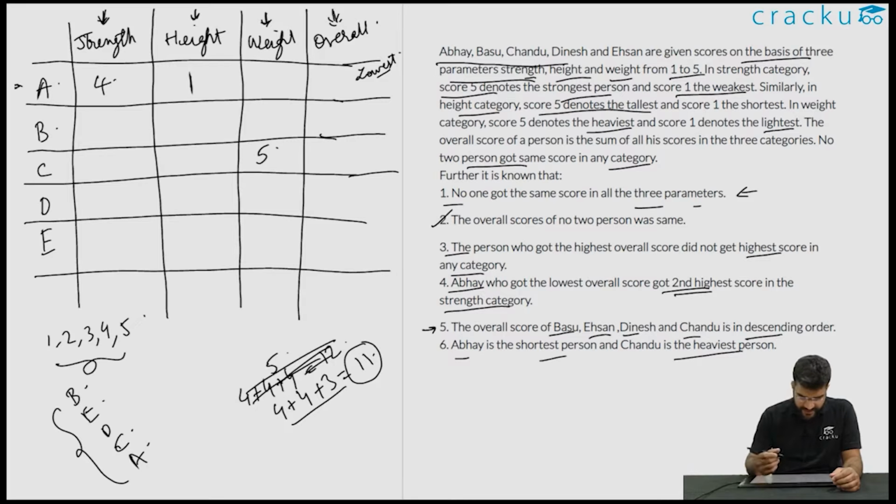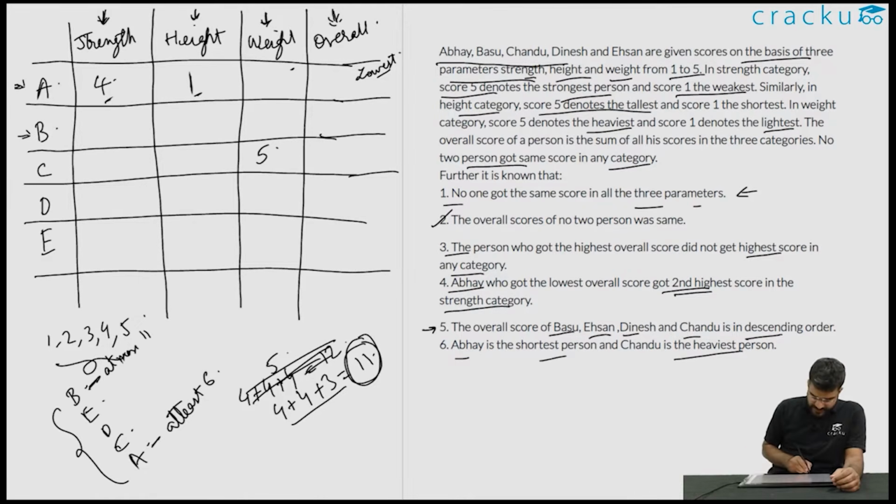Now if you are looking at the score of Abhay, Abhay already scored 4 plus 1, that is 5. And in weight he would have scored at least 1. So the total score of Abhay, who is the least, is at least 6. Similarly, Basu, who got the highest, we already know that the highest cannot be more than 11. So the score of Basu is at most 11. Now if you are looking at the different possibilities for the overall score, it will be 11 or 10 or 9 or 8 or 7 or 6.